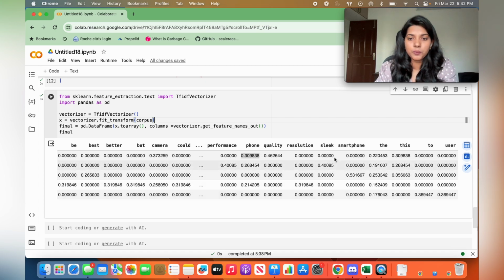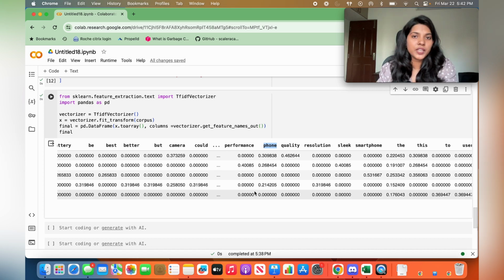They are given more importance compared to these words. And if you look at the word phone, this is again given less importance. That's because the data set we have here is reviews of smartphones, so obviously the word phone will be part of every sentence.